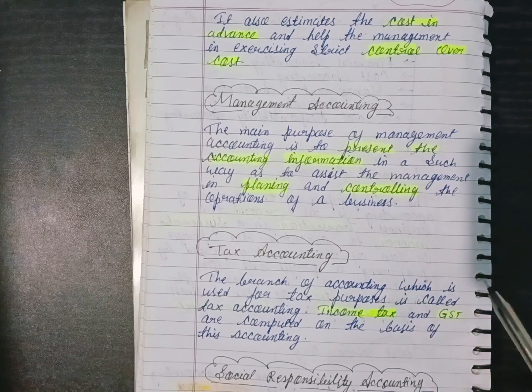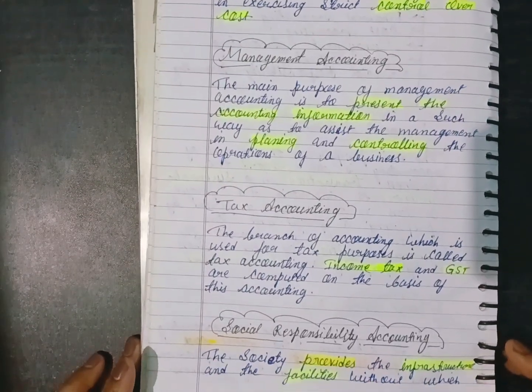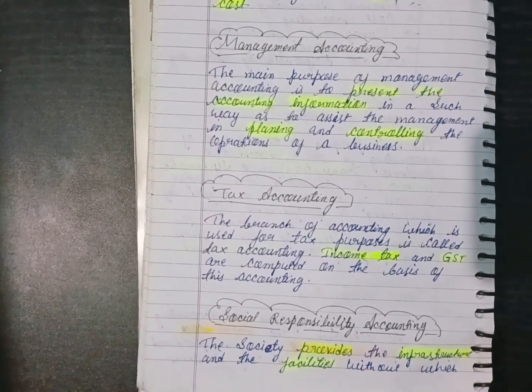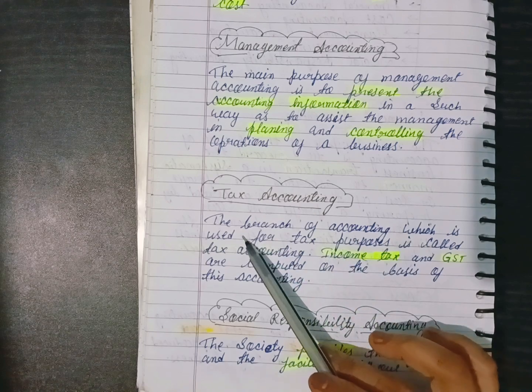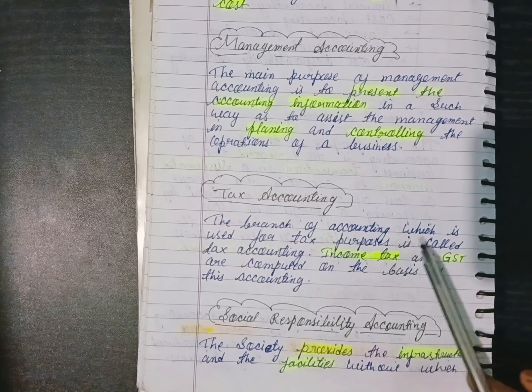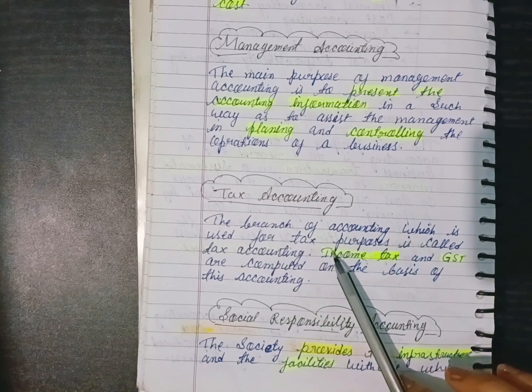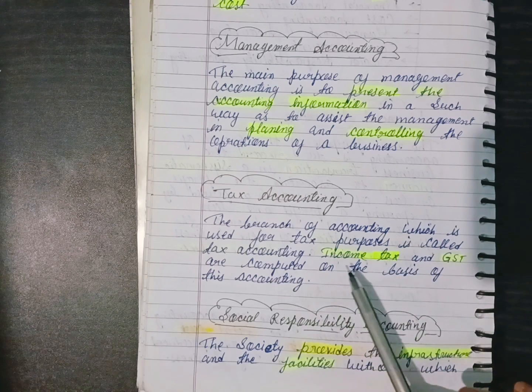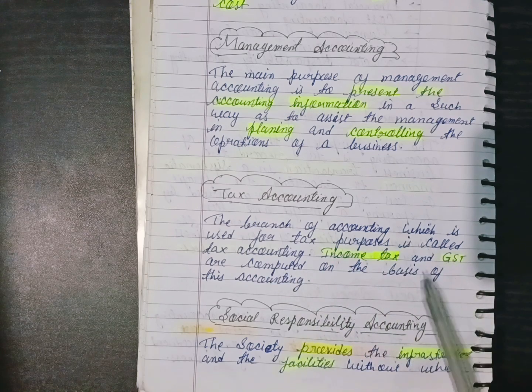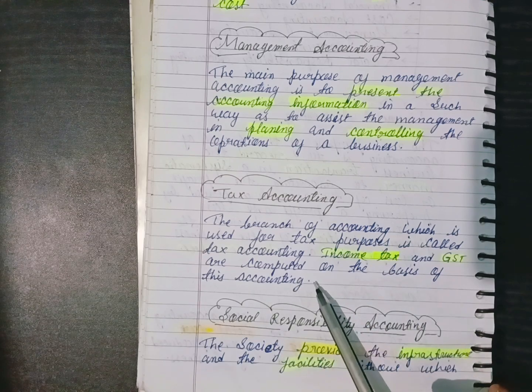What is the next subfield of accounting? That is tax accounting. The branch of accounting which is used for tax purposes is called tax accounting. Like income tax and GST are computed on the basis of this accounting.